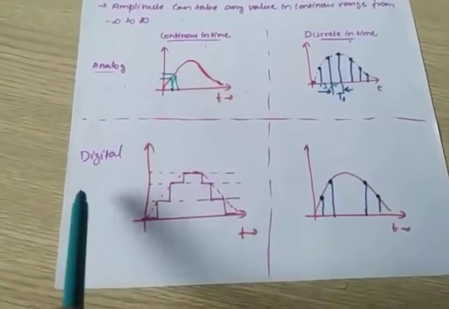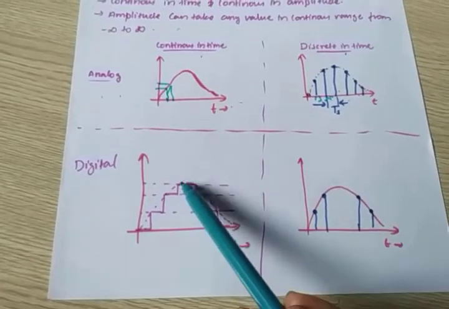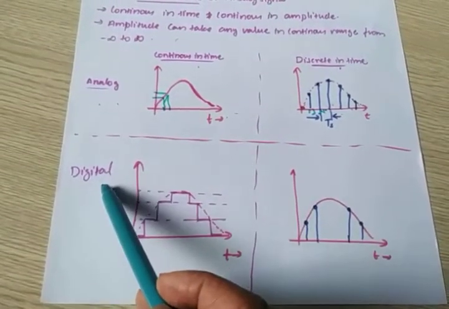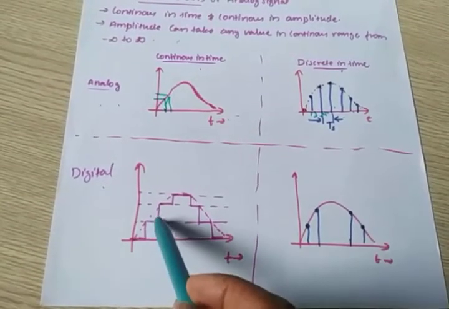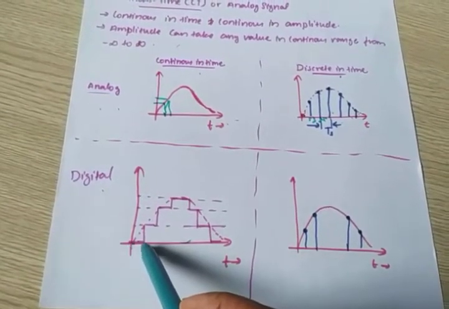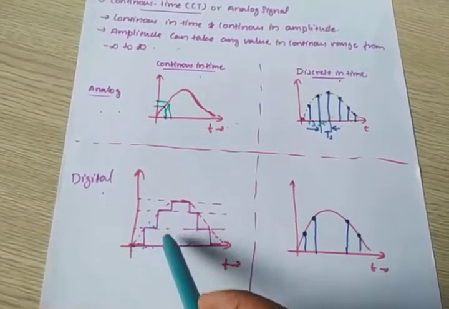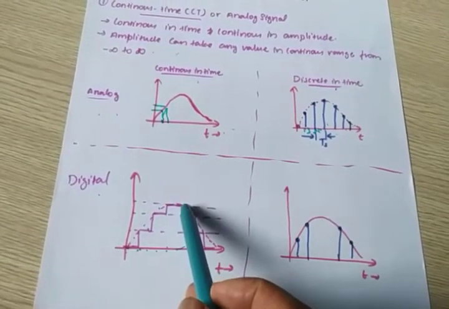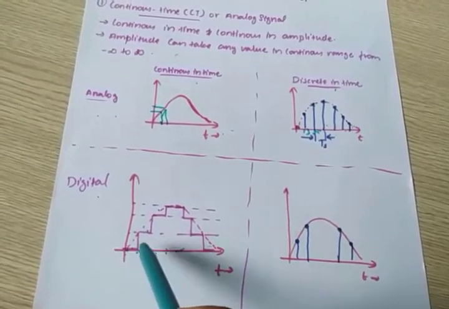Now what is digital? Look here. This dotted line is continuous, but since we are discussing digital, I quantized it into different values. For this time, this is the amplitude, for the next time another amplitude, and so on.